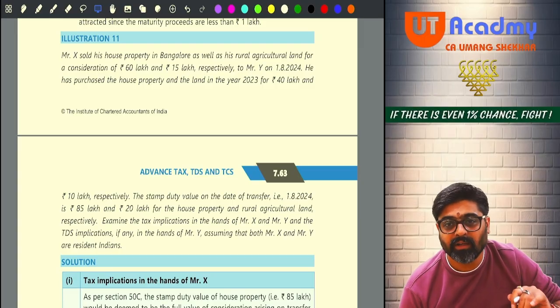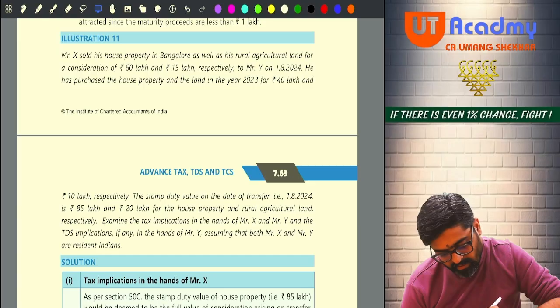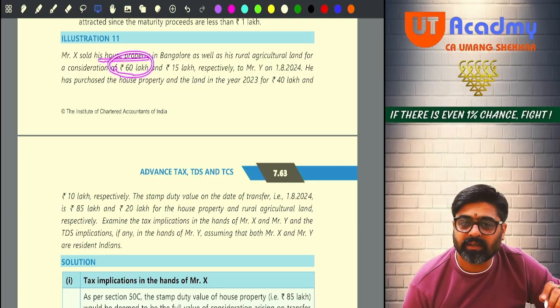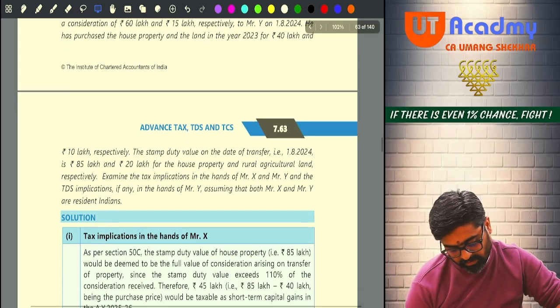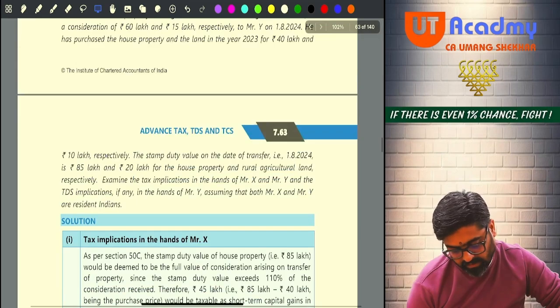Do you remember? So other than agricultural land, house property, what was the sale consideration? 60 lakhs. 194IA, the TDS will be deducted at 1%.